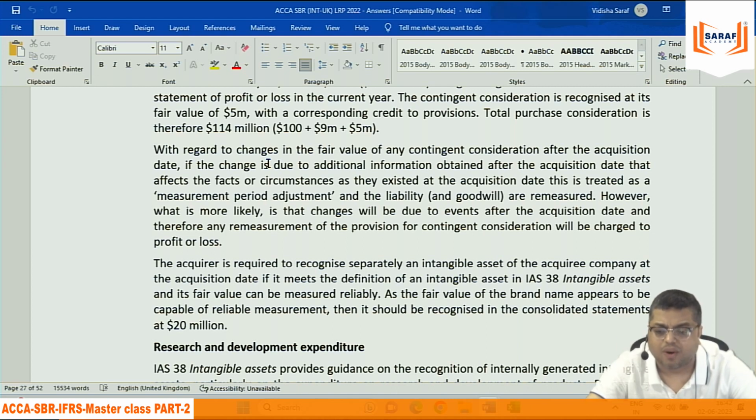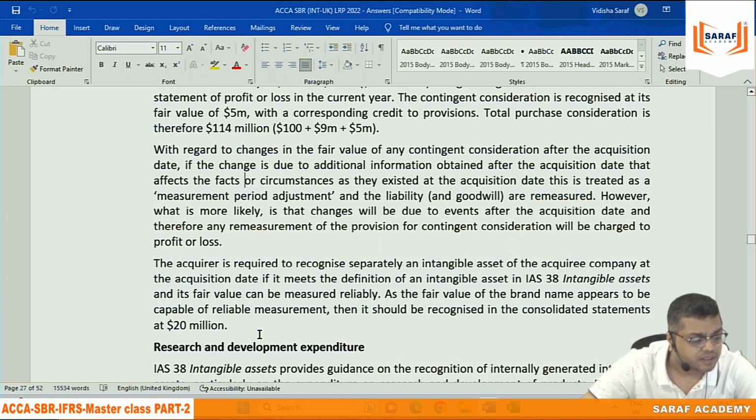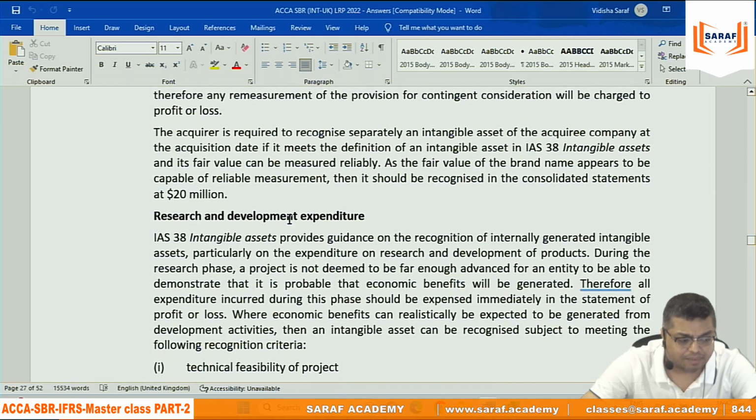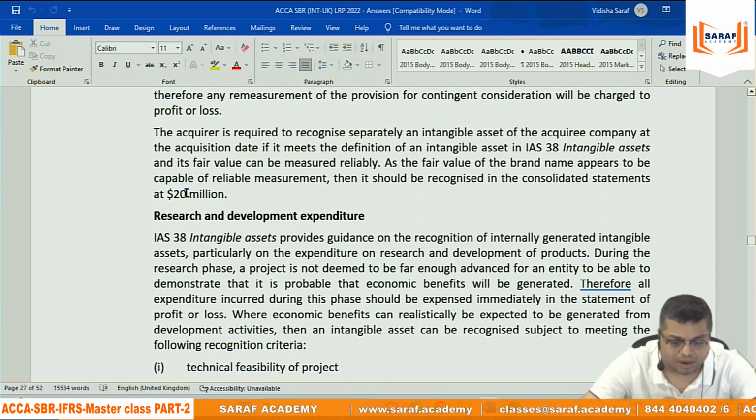The acquirer is required to recognize separately an intangible asset of the acquired company at the acquisition date if it meets the definition, which I said, identifiable intangible assets. Maybe not there in the balance sheet of the subsidiary, but they will be accounted for at fair value. As far as the brand name appears to be capable of reliable measurement, then it should be recognized separately. 20 million. They are just saying that since they have given out of 125 some values, there was some brand value of 20. If it can be reliably measured, then it will not be goodwill, it will be brand value.